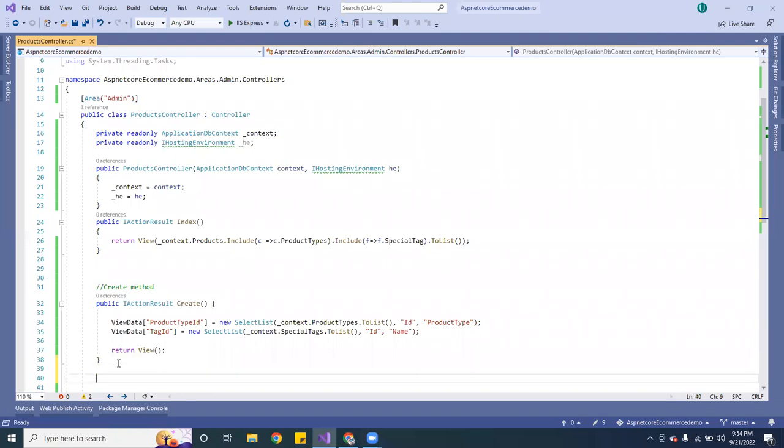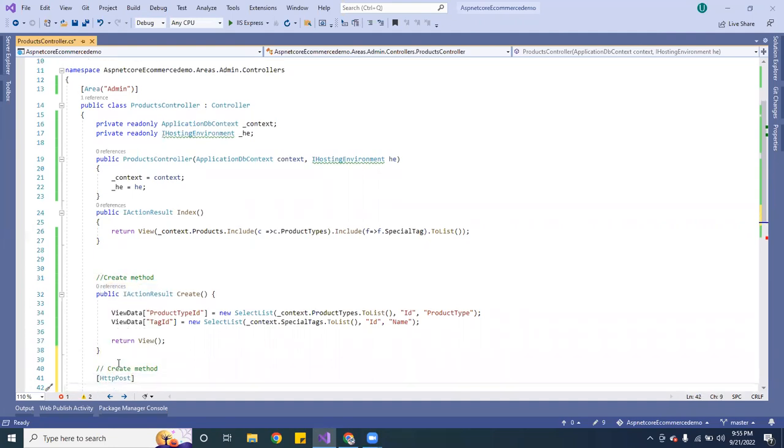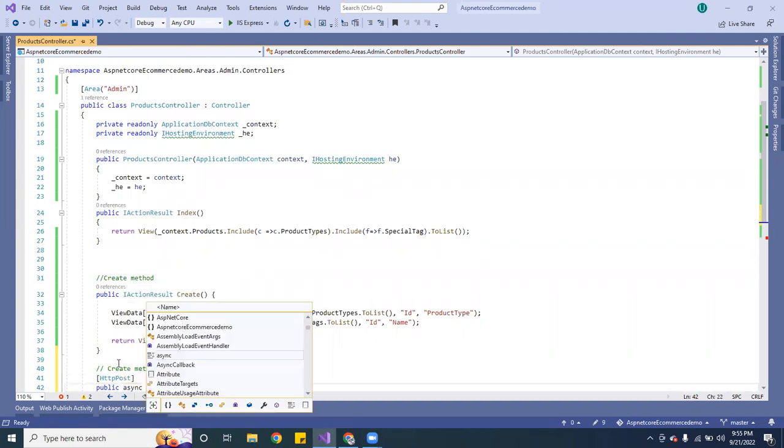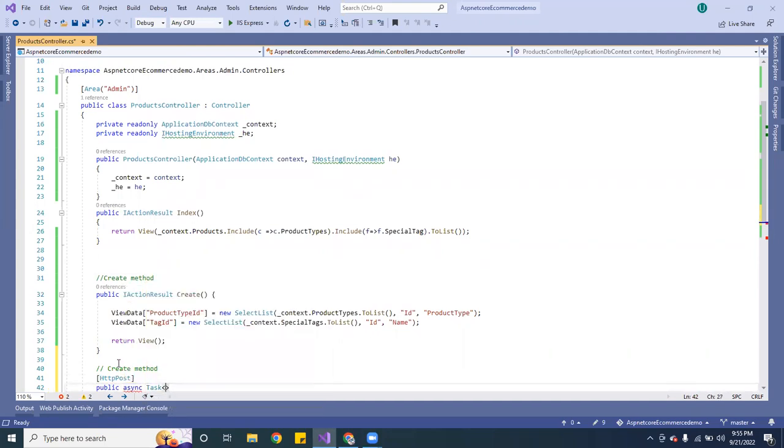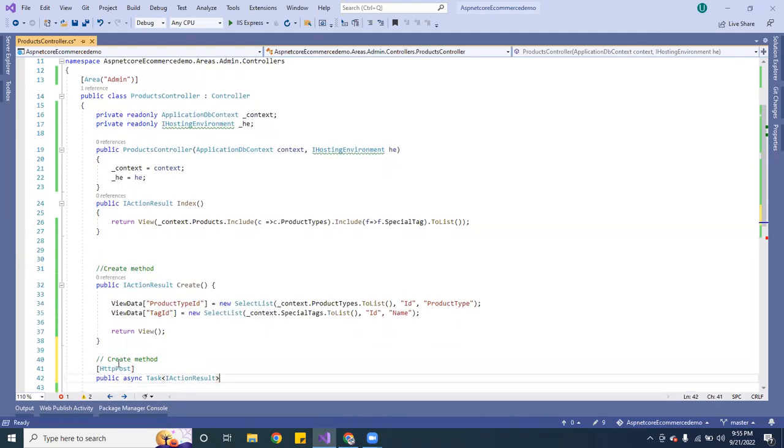So now what we're going to do is create another method here. We're going to call this one create method, and here we want to do the HTTP post. And here we want to pass public. We want to make it accessible and async, and we want to make it task. And here we want to do action result, and this one is going to be called create.